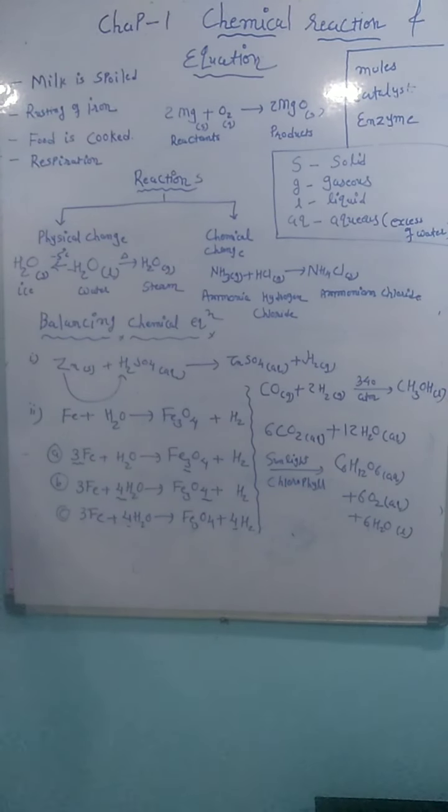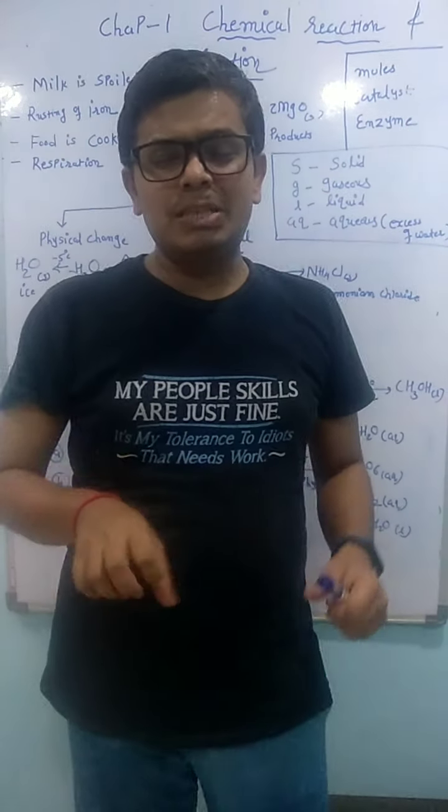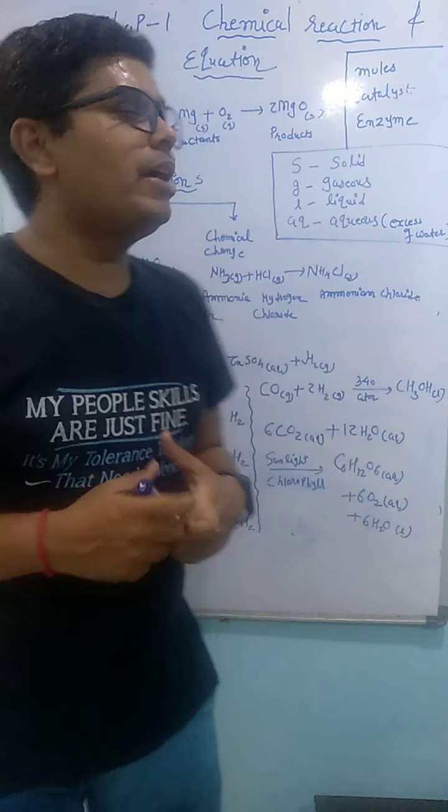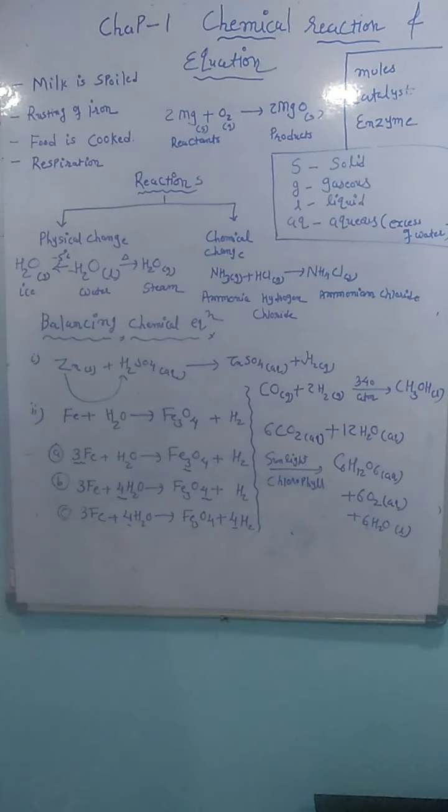Now the next thing given is respiration. How do we get energy? In food, glucose is present, which goes into our body and produces energy. That reaction is called the respiration process. In respiration, energy is produced in terms of ATP. ATP means adenosine triphosphate. So respiration is also one type of chemical reaction. So many reactions are there in our day-to-day life, and they are included in chemical reactions.